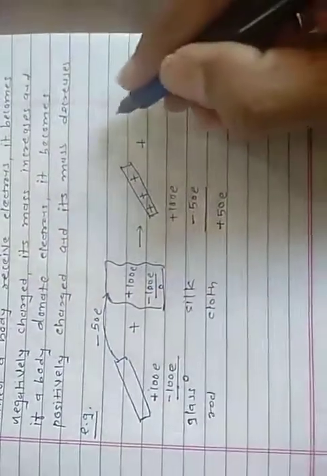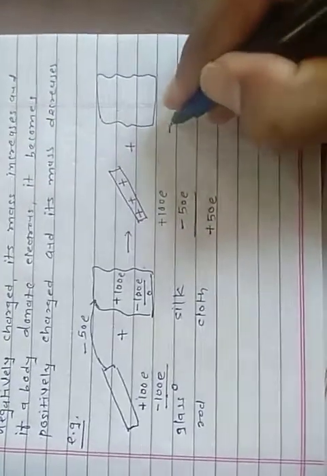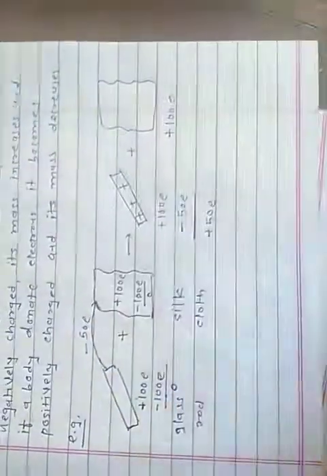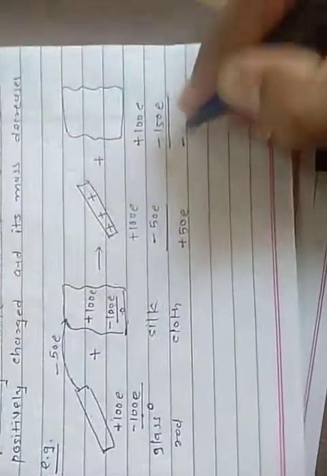And the silk cloth receives 50 electrons. What is its new charge? It contains 100 positive and 100 negative charges, but 50 extra electrons are received, so the negative charge becomes minus 150. Subtracting, the new charge of the silk cloth is minus 50 e.